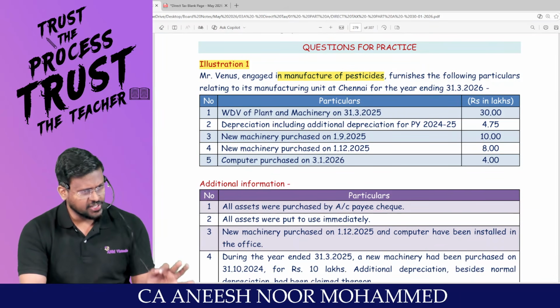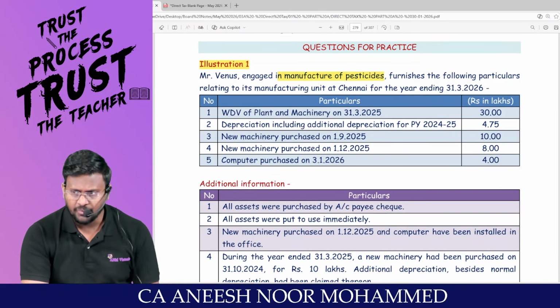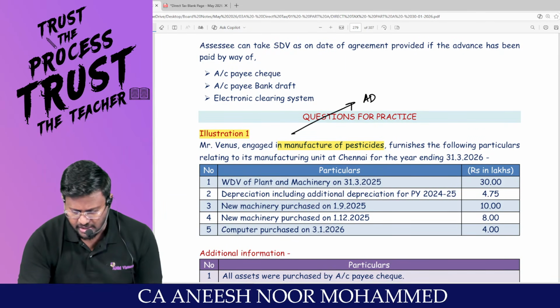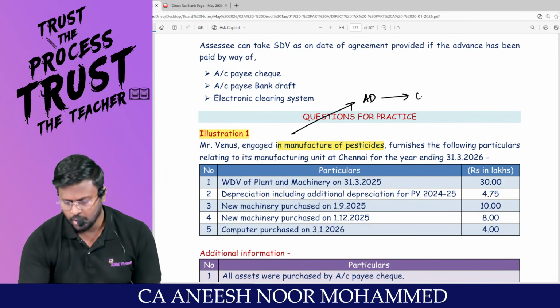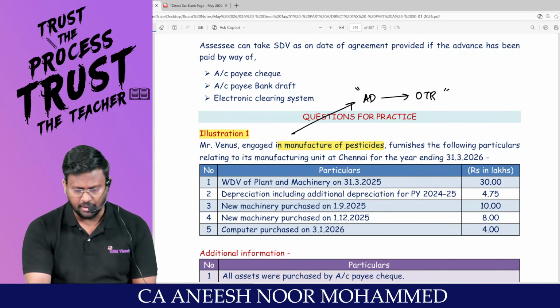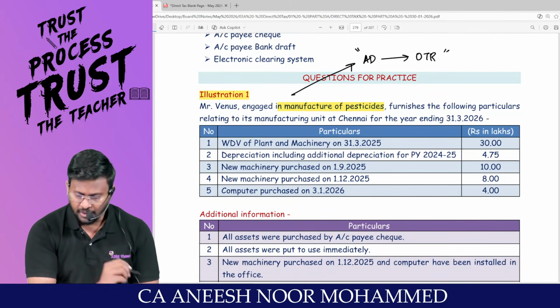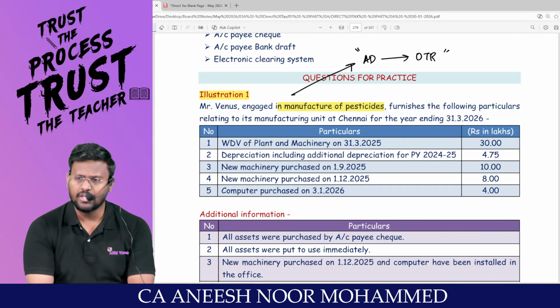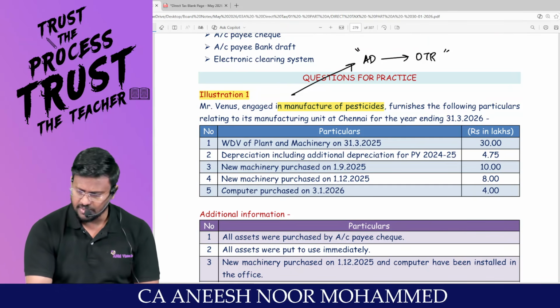If you are engaged in manufacturing, you are entitled to additional depreciation. In order to enjoy additional depreciation, the assessee should travel through the optional tax regime. These are the 2 things that should strike your brain when you read the word manufacture. He furnishes the following particulars relating to the manufacturing unit at Chennai for the year ending 31/3/2026.